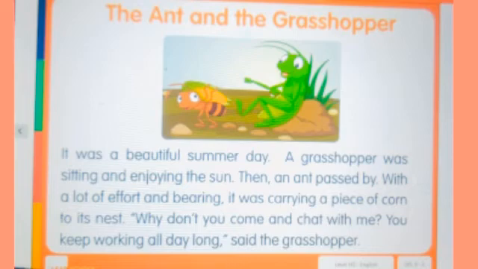A grasshopper was sitting and enjoying the sun. Then an ant passed by. With a lot of effort, it was carrying a piece of corn to its nest. What is the ant doing? The ant is carrying a corn to its nest. What is the grasshopper doing? The grasshopper is simply sitting and watching what the ant is doing.